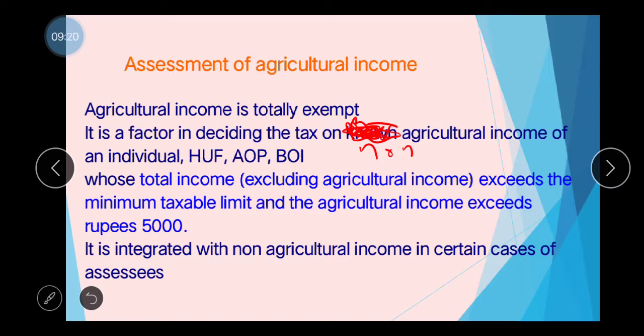Means with effect from the assessment year 1974-75, agricultural income is integrated with non-agricultural income in certain classes of assessees.